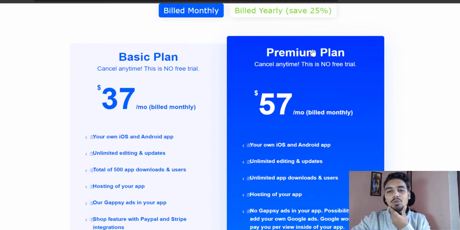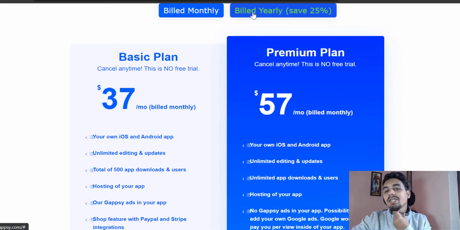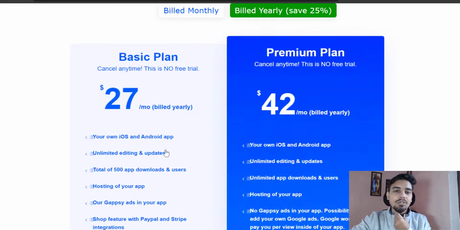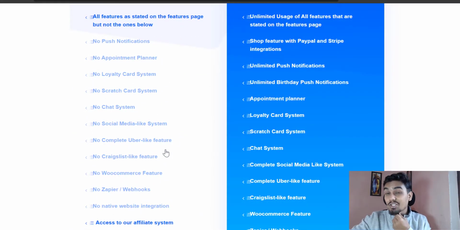So it's better if you go for premium, and by going yearly, you can save a lot of money for sure, right? And if there is any special offer, you will find that on their website as well.